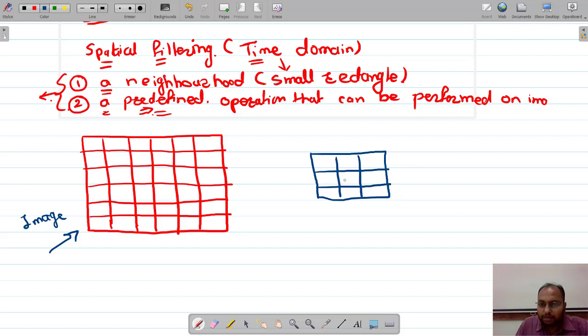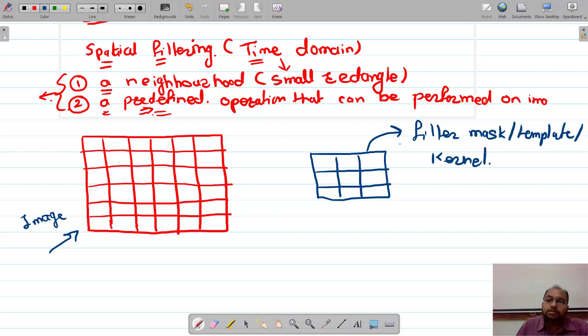So this is your filter mask, okay. It is sometimes also called a filter template, or it is also called a kernel.